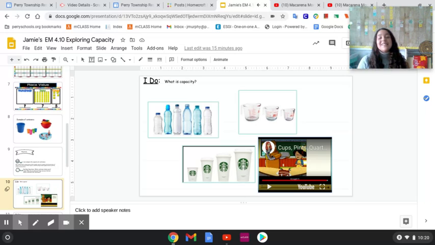Alright friends, that video told us a lot of information, but the most important information is that capacity is how much a container can hold. Repeat after me. Say capacity is how much a container can hold. Let's keep going.